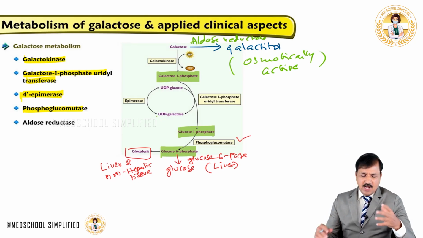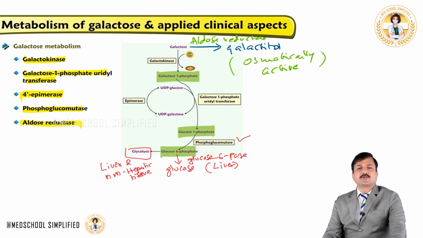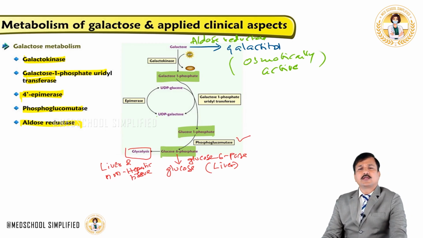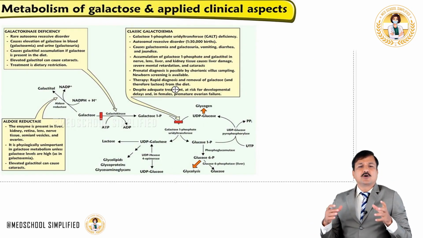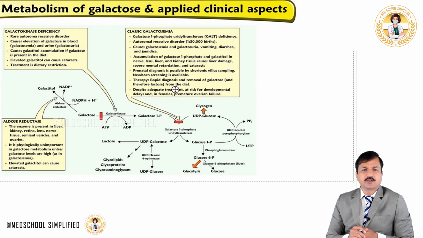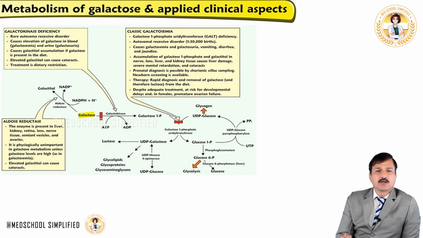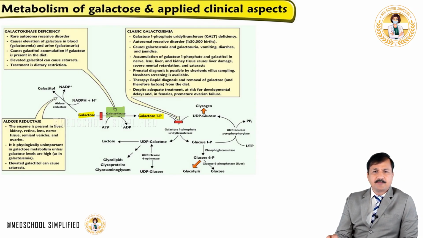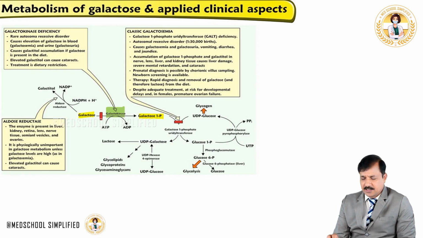So excess galactitol is a bad thing because it leads to metabolic changes in the cell, altering the cellular metabolism. So this is how the enzymes which are catalyzing the conversion of galactose into galactose 1-phosphate and further down are involved in galactose metabolism. So this is the slide that explains all the reactions that I have explained so far in the previous slide. Just to recap, we have galactose getting converted into galactose 1-phosphate, and that is done by galactokinase enzyme where ATP is used. Remember that, and galactose 1-phosphate has the phosphate. Make sure you remember that.